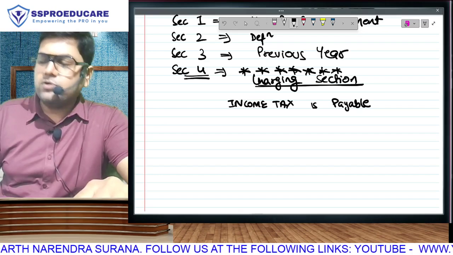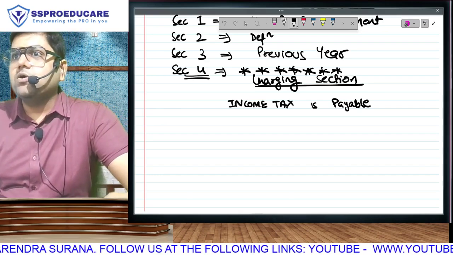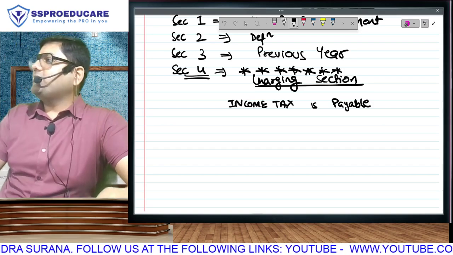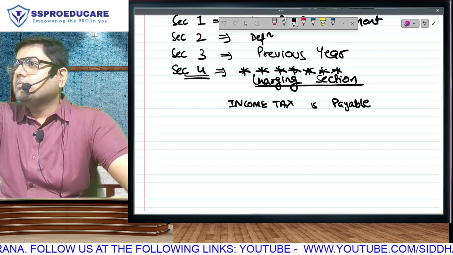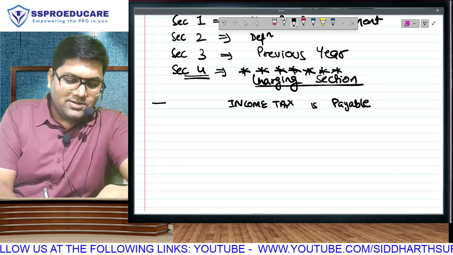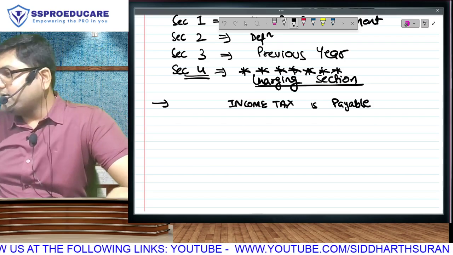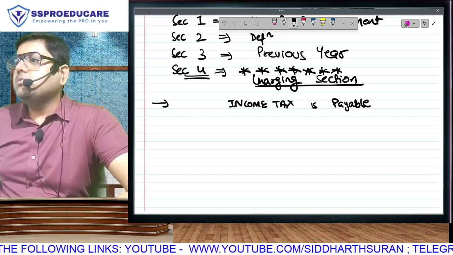So what do you have to pay to the government? Income. Common sense, that you don't have to pay your income. Just imagine government telling you that pay us your income, and then they give you Bhagavad Gita ka gyan. Kya leke aaye the, kya leke jaoge. No, you don't have to pay your entire income to the government. You have to pay only your income tax.